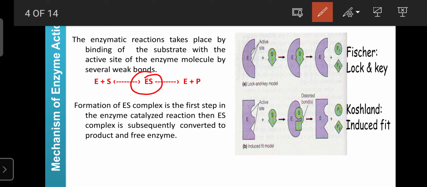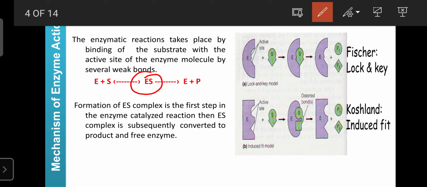This depends upon the concentrations of enzyme and active sites, as well as the concentration of the substrate, and even the ability of the cofactor and the coenzyme.